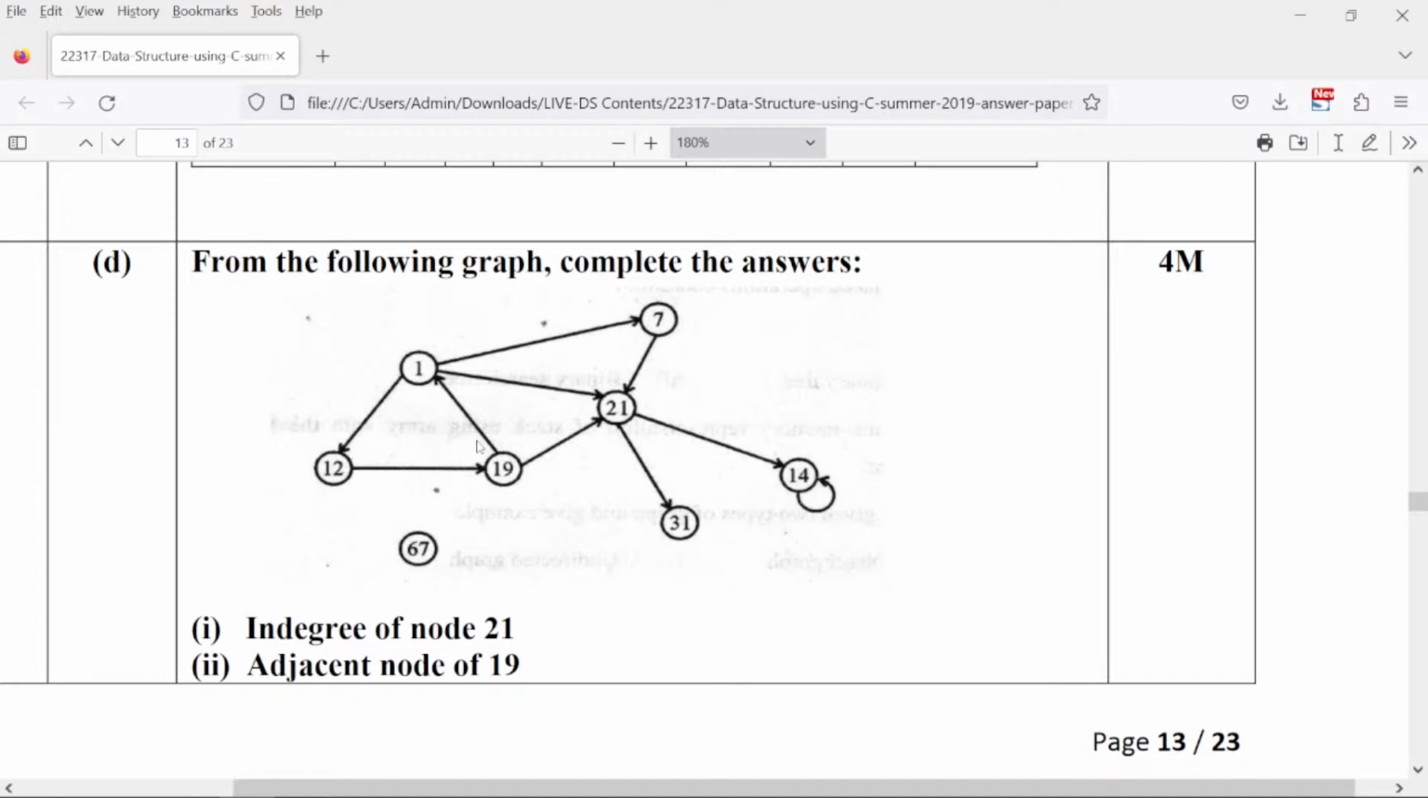Okay, the next question is: from the following graph, complete the answers. Okay, in degree of node 21. Now I want students to answer in the chat. You have to answer me in the chat what is the in degree of 21 without looking into the answers which is given to you. You tell me what is in degree of 21. Answer me into the chat, everyone.